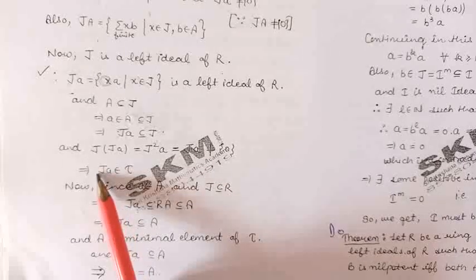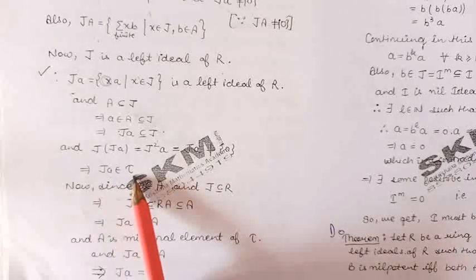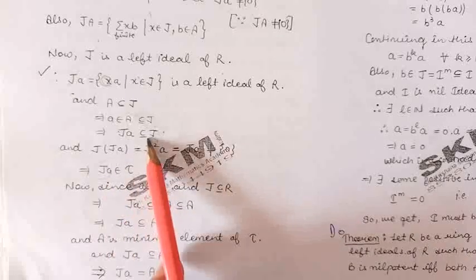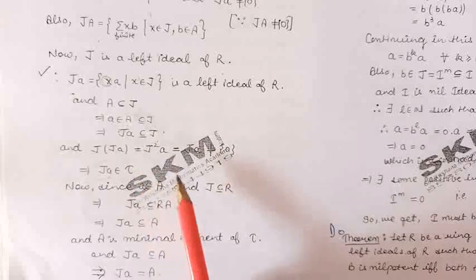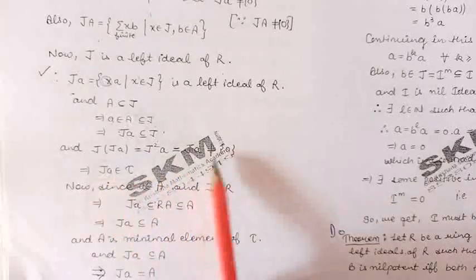Therefore, J into a belongs to the family tau because Ja is contained in J and the product of J with Ja is non-zero.